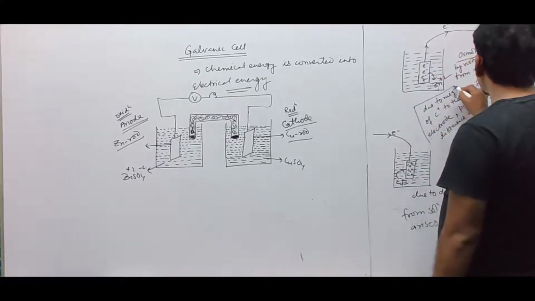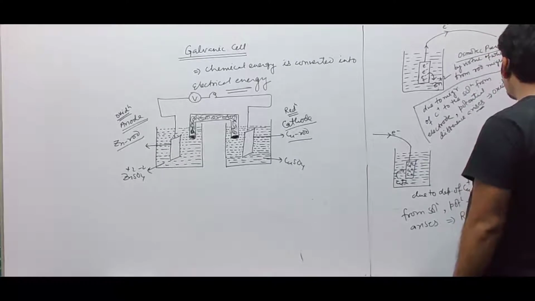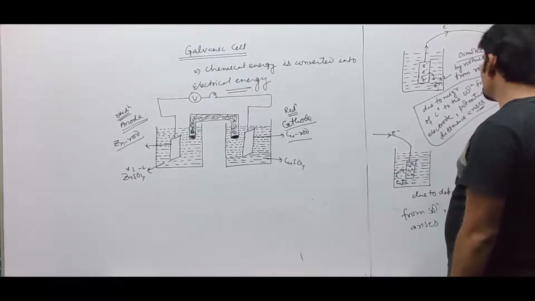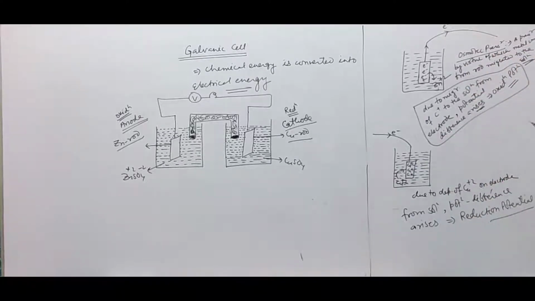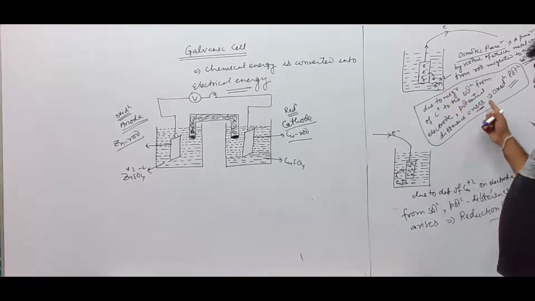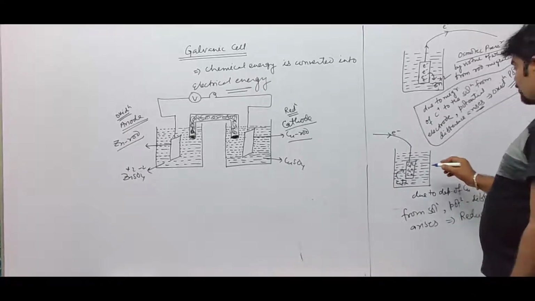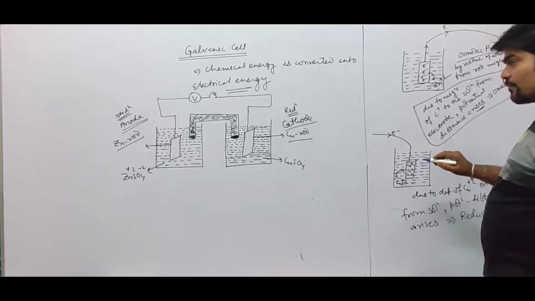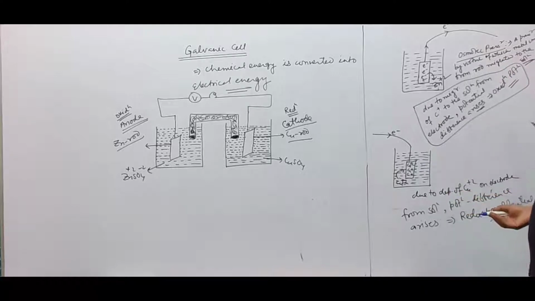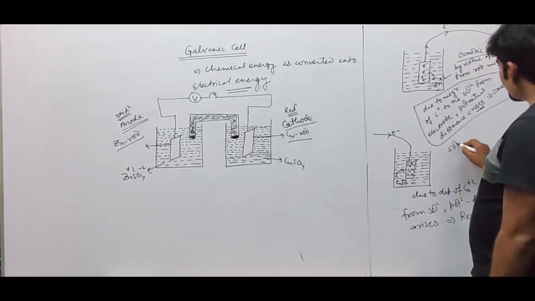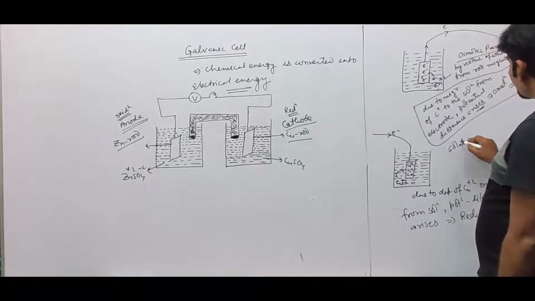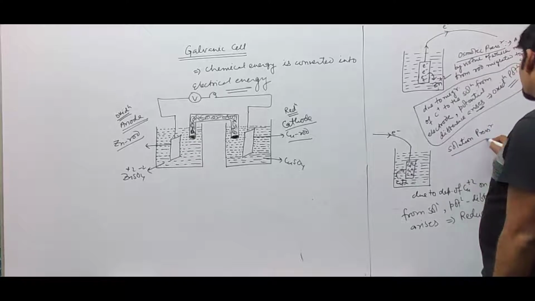And due to this osmotic pressure, the metal ions successfully pass to the solution, and the potential difference that arises due to such a phenomenon is called oxidation potential. Over here, the solution tends to deposit its ions on the corresponding electrode. That is called solution pressure.